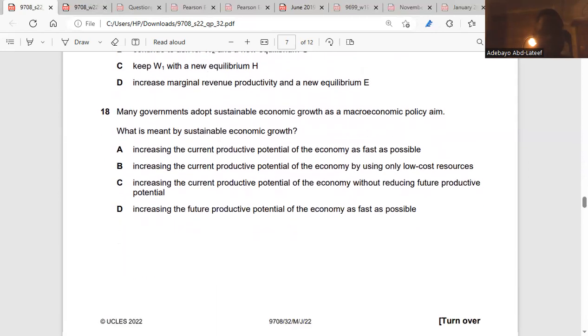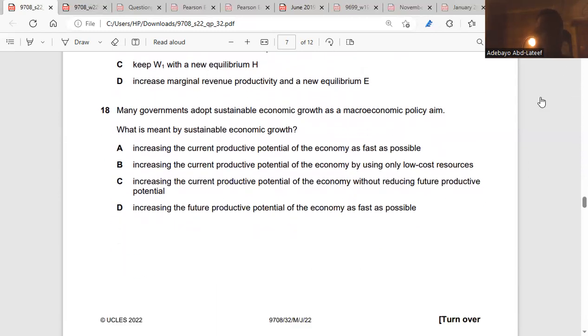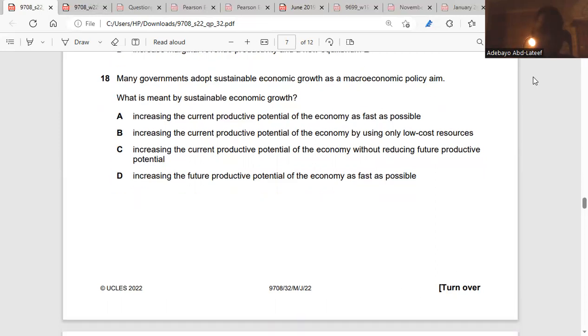Question 18. Many governments adopt sustainable economic growth as a macroeconomic policy aim. What is meant by sustainable economic growth? Sustainable means whatever decisions you take now do not affect future generations. So the answer is C, increasing the current productive potential of the economy without reducing the future productive potential. Is it clear? Very clear.